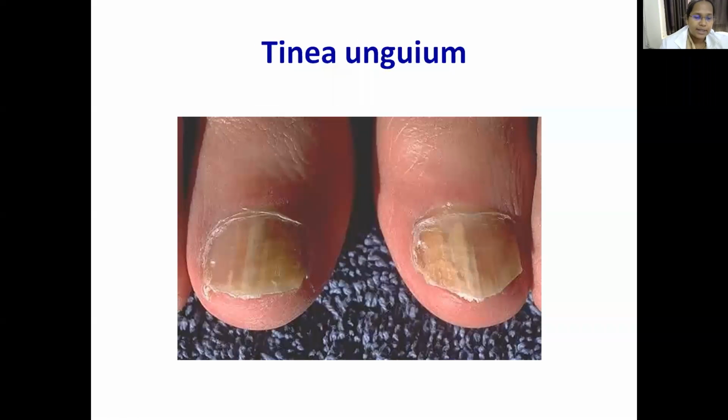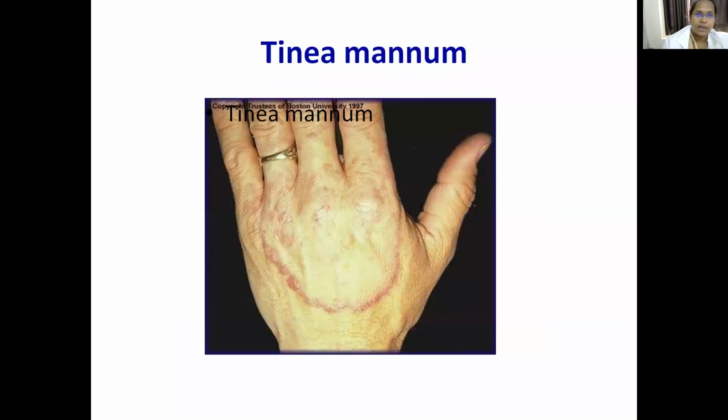Then nail beds, that is Tinea unguium, infection of the nail beds, mainly produced by Trichophyton mentagrophytes and Epidermophyton floccosum. Then this is manum, that is infection of the palmar aspect of the hand.